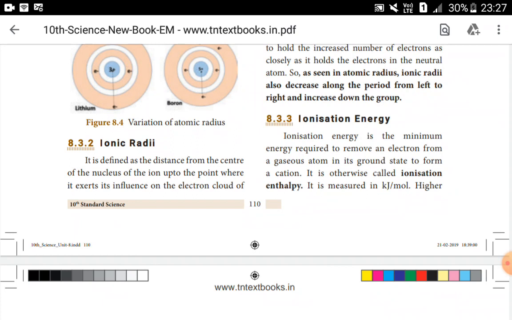This is also called ionization enthalpy, and the unit is kilojoule per mole. Higher ionization energy means it is very difficult to remove the electron. Less ionization energy means it is easy to remove the electron.